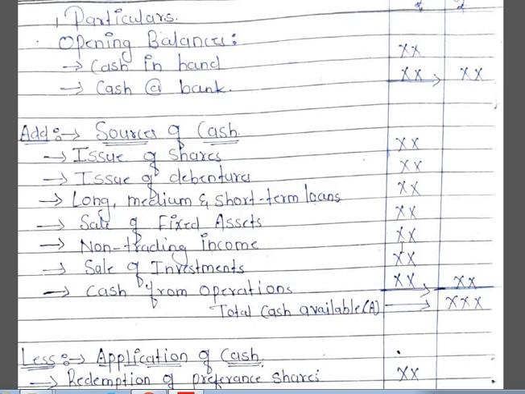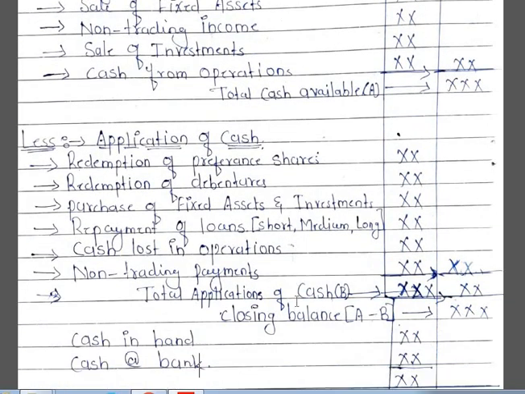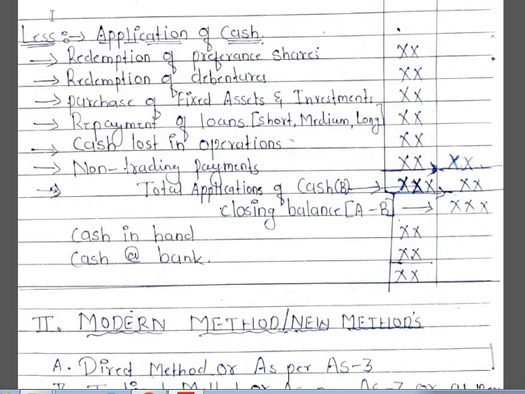So after adding total sources of cash to the opening balance of cash, we get the total cash available, and from this total cash available we need to deduct applications or uses of cash. These are examples of applications or uses of cash: redemption of preference shares, redemption of debentures, purchase of fixed assets and investments, repayment of loans, cash lost in operations, non-trading payments, etc.